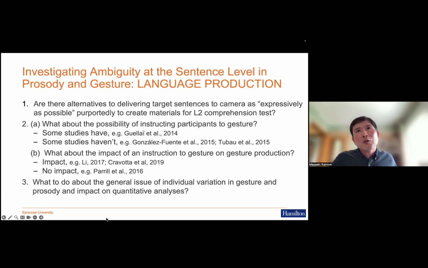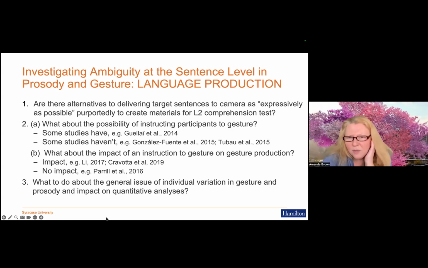As Amanda showed earlier in the videos, it is sometimes hard for us to elicit gestures from participants, because if they hold a script, they don't gesture. So we have them memorize target sentences one at a time and look at the camera, and they know that their productions are used for L2 comprehension tasks. So they wanted to convey the intended interpretation as explicitly as possible. But we are wondering whether there are other ways to get gestures from participants.